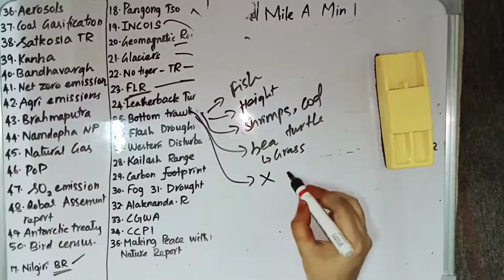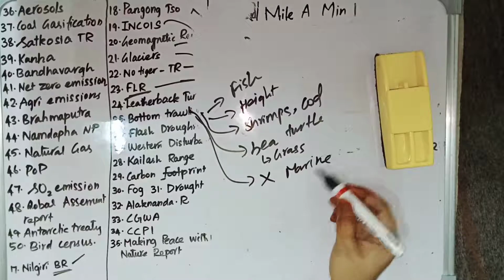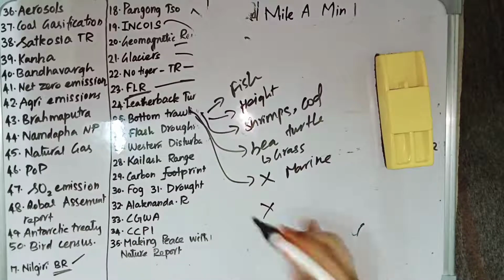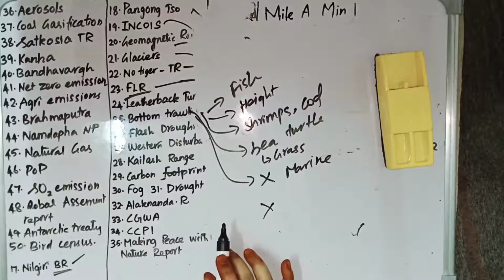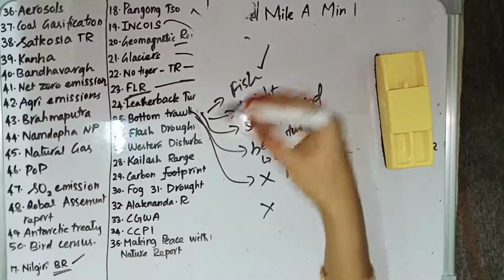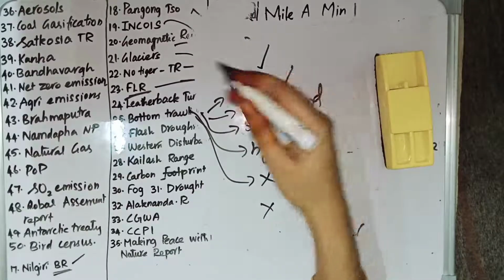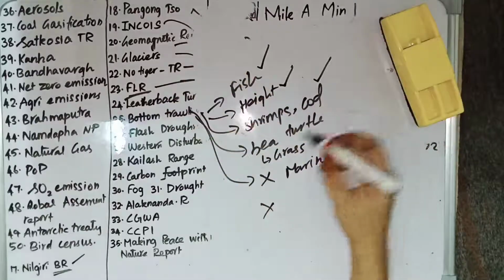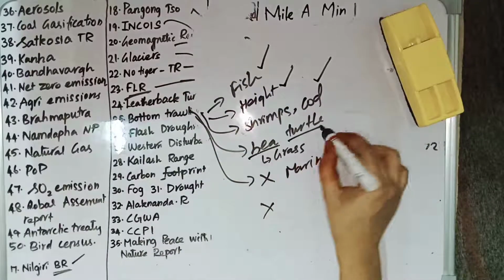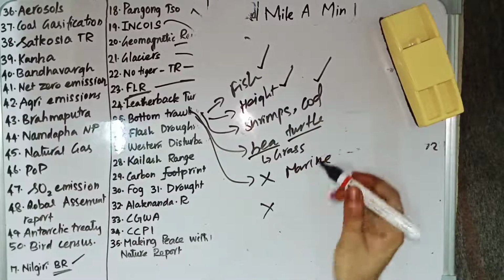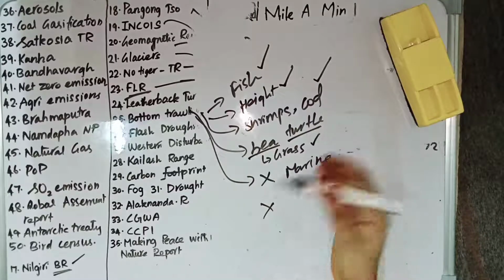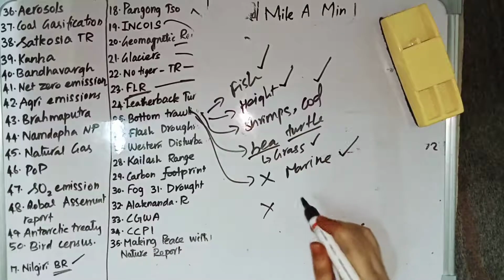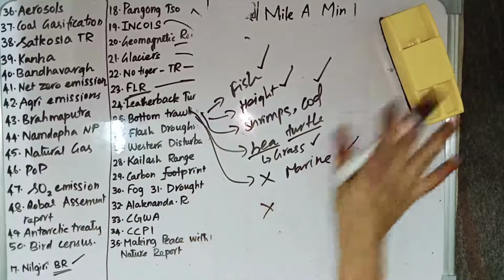So bottom trawling is not good for marine diversity, and in India, most fishing is not based on bottom trawling. So these are the things relating to bottom trawling. Bottom trawling is a method of catching fish in which heavy weighted nets are dragged across the sea floor to catch shrimp, cod, and other sea fishes. But it catches sea turtles and other animals which they have not intended to catch, and it also destroys the seagrass, coral reefs, and rock gardens on the sea floor. So it is not good for marine diversity, and it is mostly not followed in India.